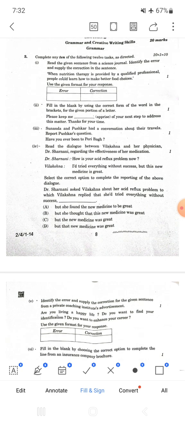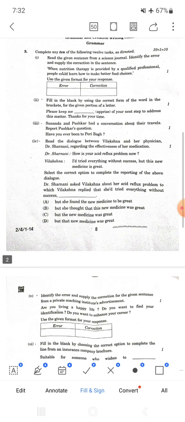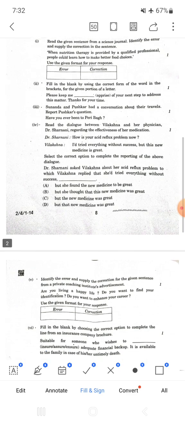Second one, please keep me apprising of your next step to address this matter. Thanks for your time. So we say that please keep me reminding, please keep me telling about this. So we have to go with the gerund form.